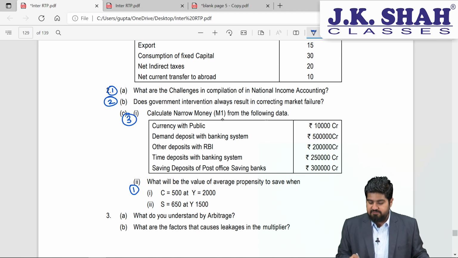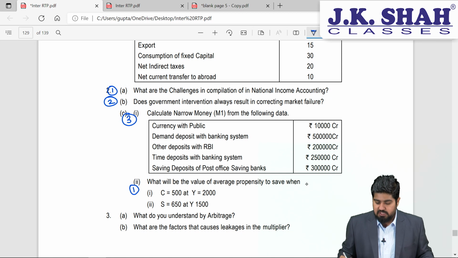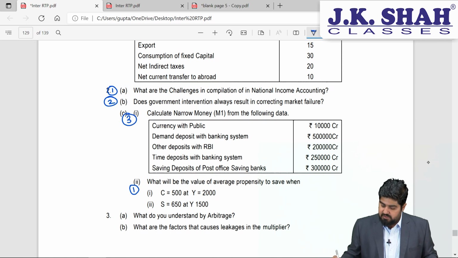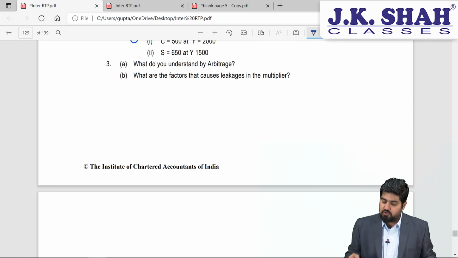Question number 2C first part will be around 2 marks, and question number 2C second part, where you are asked to calculate average propensity to save, will be around 3 marks. Now, question number 3A, what do you understand by arbitrage? This is our chapter number 4. In Forex, we have understood arbitrage.